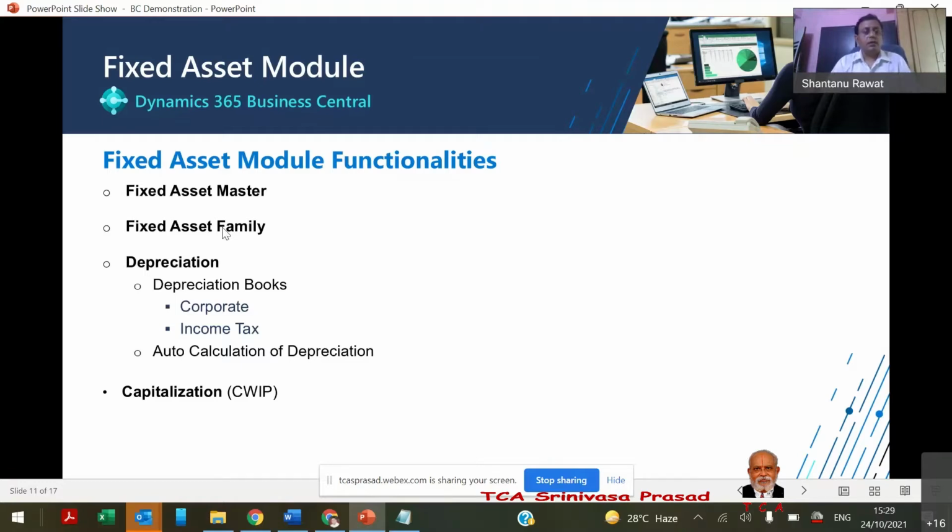So if we want to maintain it as one asset, we can define it as one asset, plant one, or we can maintain plant one but break it down into various assets. Maybe the various assets have different life expectancy, or depreciation rate, or various purposes. So we can maintain the family as well as the breakdown into various fixed assets.